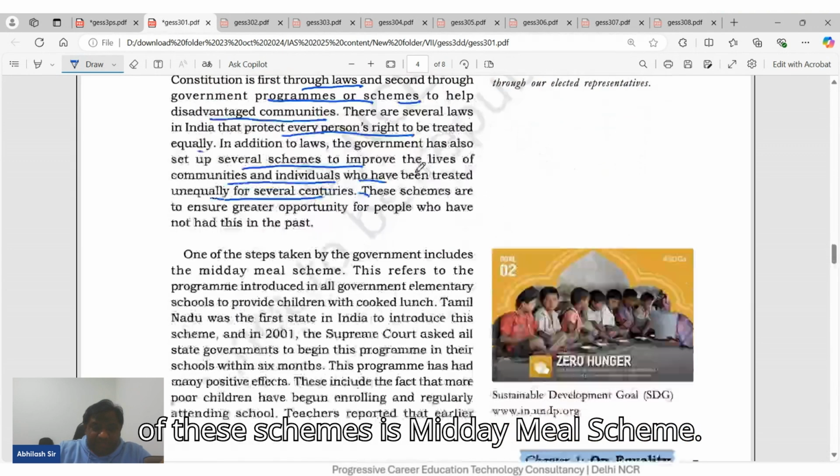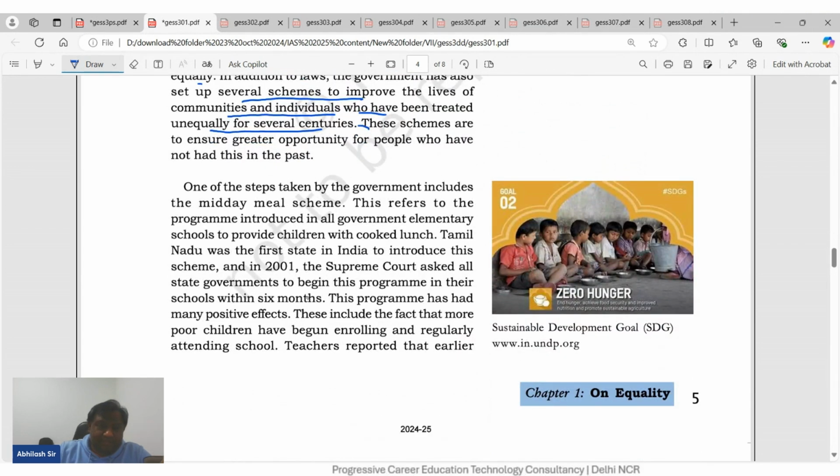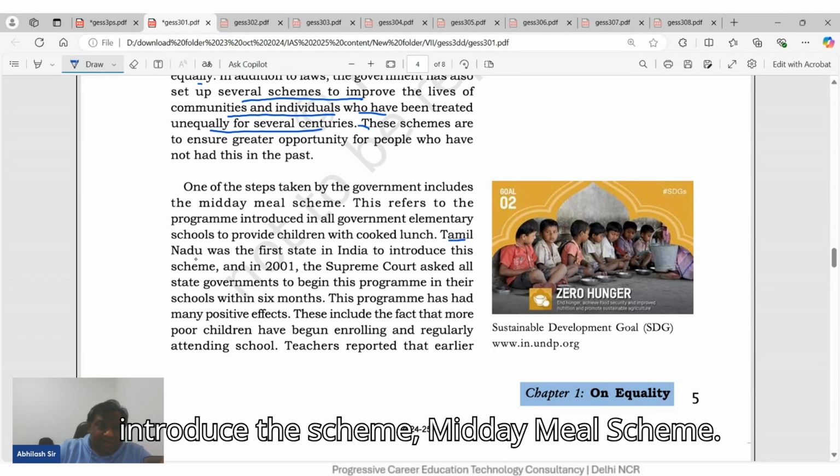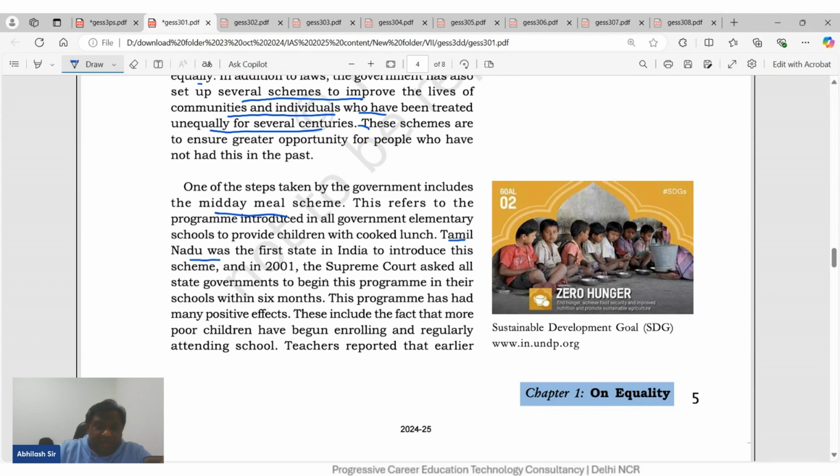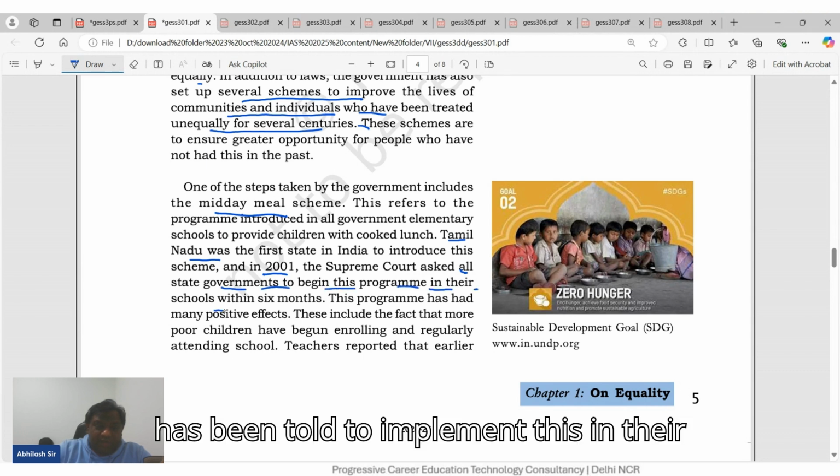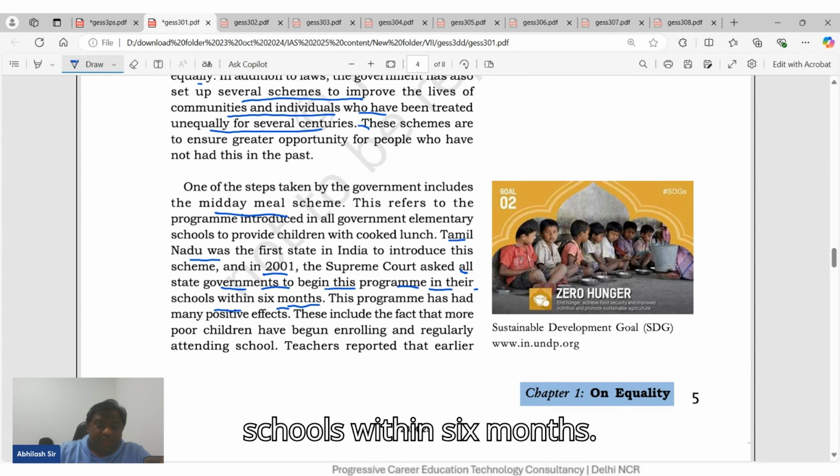One of these schemes is the midday meal scheme. Tamil Nadu was the first state to introduce the midday meal scheme. And from 2001, all state governments were told to implement this in their schools within 6 months.